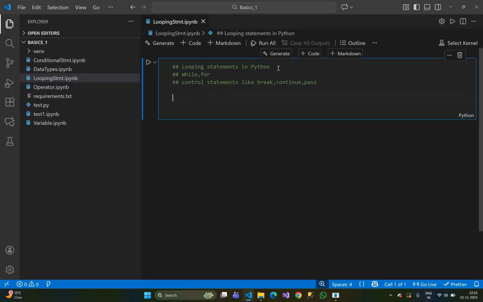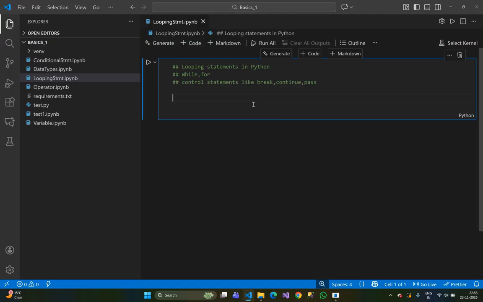And here we will see the loop concept. We have two types of loop, for loop and while loop. One by one we'll see. Okay, and control statements we'll discuss after the loop.